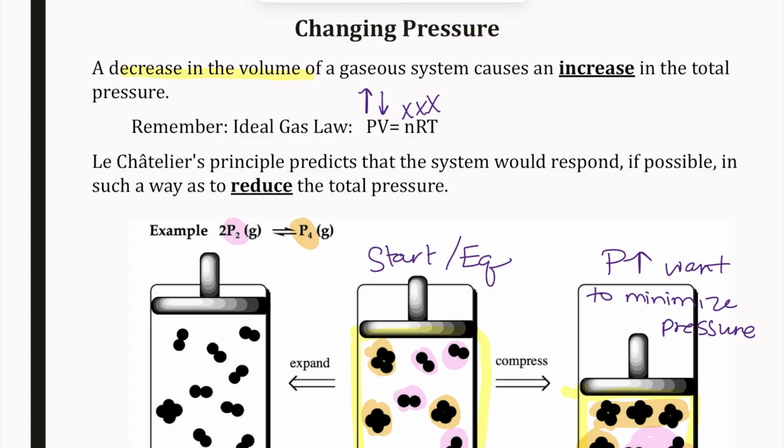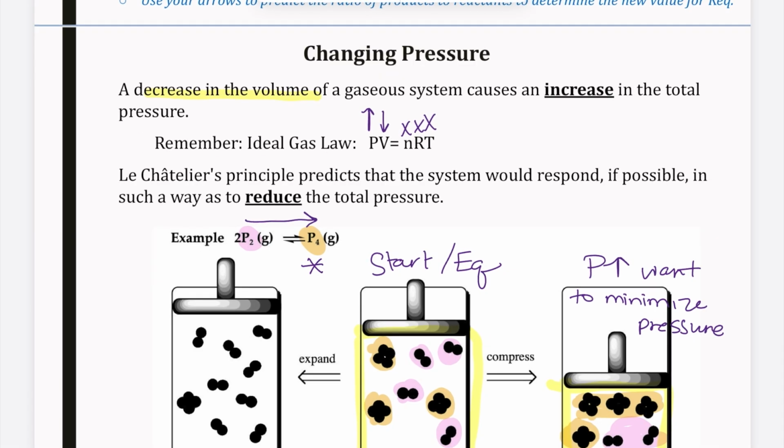Well, when the pressure was increased, our system shifted to the right, shifting to produce more of that P4. Well, why does it do that? To reduce pressure, we want less moles. We only have 1 mole of P4 in our reaction, and so this is going to shift to whatever has 1 mole instead of whatever has 2 moles in order to minimize that pressure. And so that's what we want to consider.